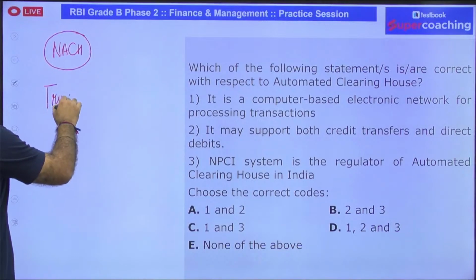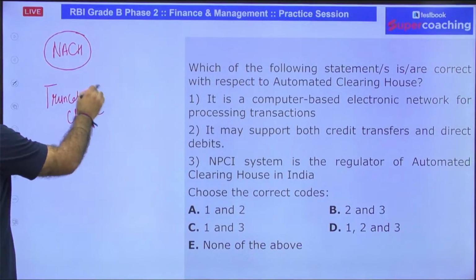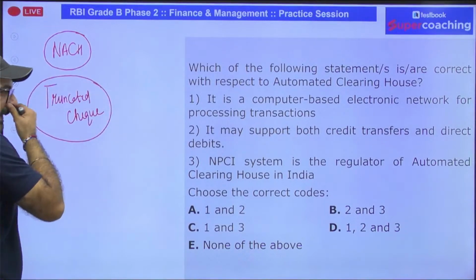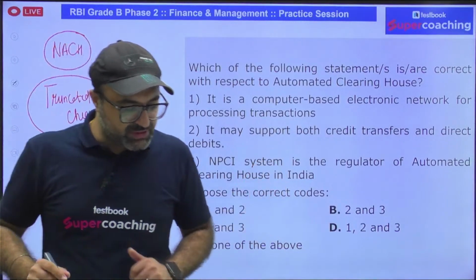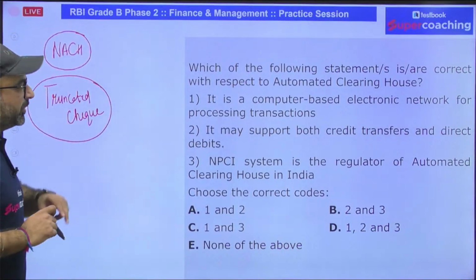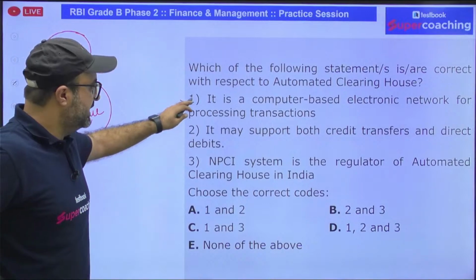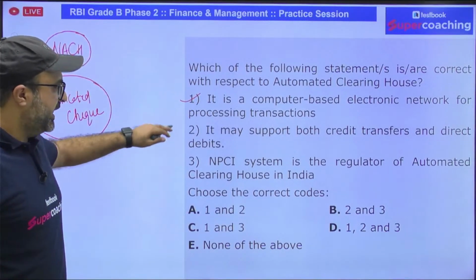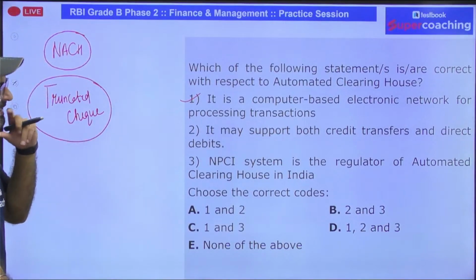And in case of truncated check, rather than setting up physical clearing houses, we have virtual clearing houses, and those virtual clearing houses are known as National Automated Clearinghouse. First point, it is a computer-based electronic network for processing transactions. Yes, sir. It may support both credit transfers and direct debits. Okay.